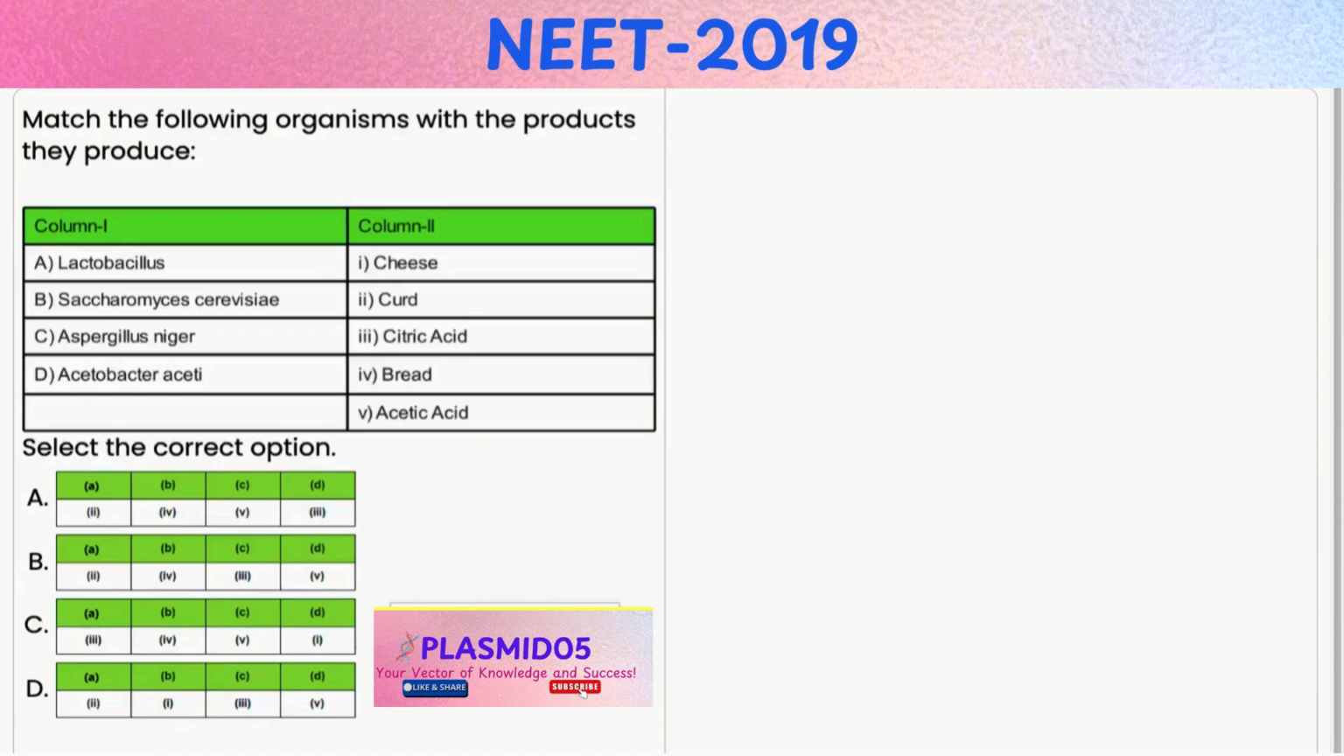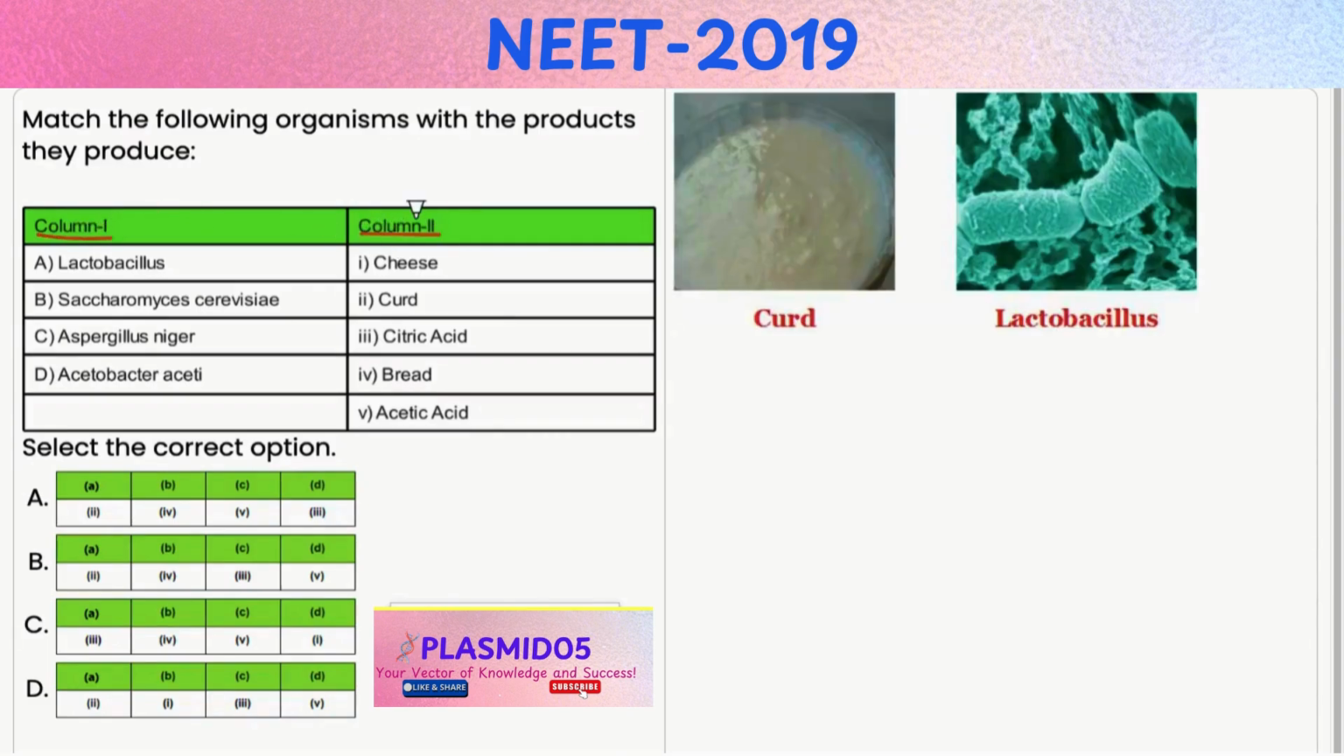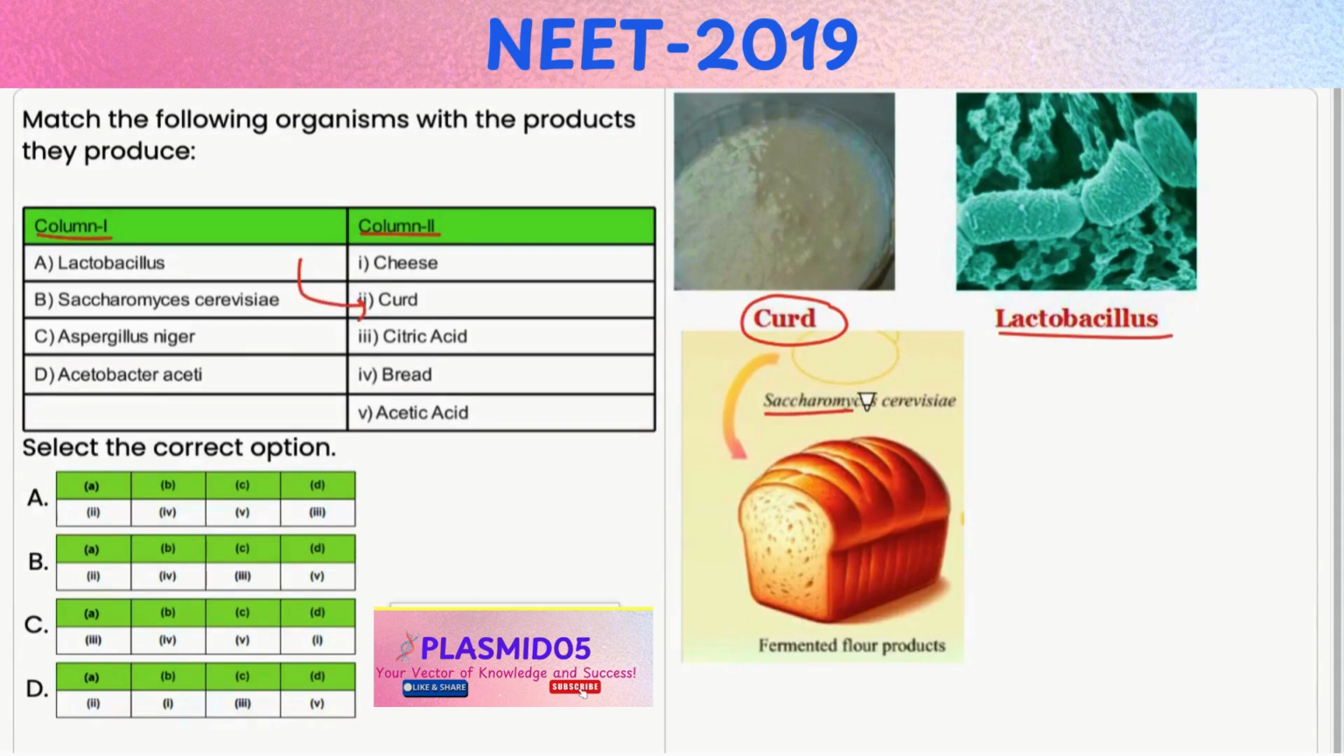In this question, you have to match the components given in list 1 with that of list 2. Lactobacillus species are commonly used in the fermentation of milk to produce curd. Thus, A matches with 2. Saccharomyces cerevisiae, which is commonly known as baker's yeast, is used in the fermentation of dough during bread making. Thus, B matches with 4.